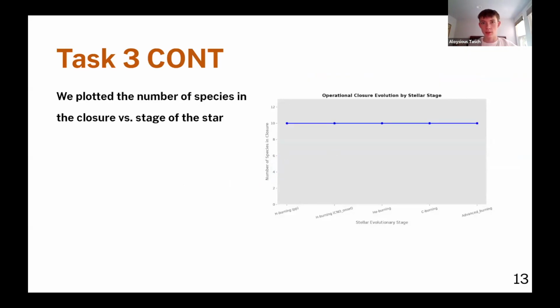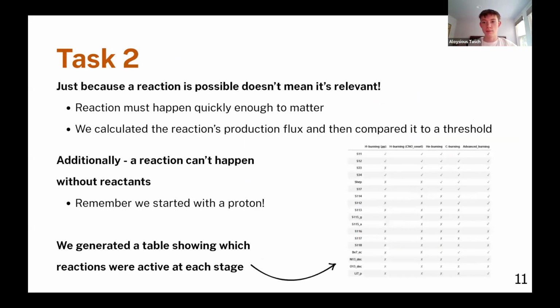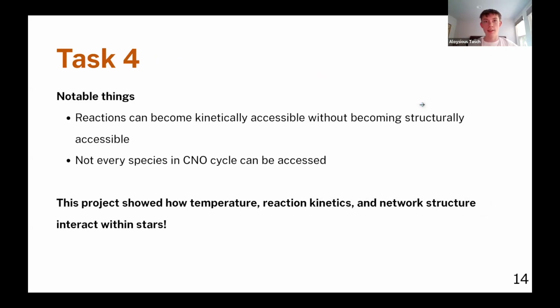There are some changes, but the number itself stays constant. So yes, this was the actual application of everything we had learned about chemical organization theory to our previous reactions that we gathered were hypothetically possible. And then task 4 was kind of just a summary.